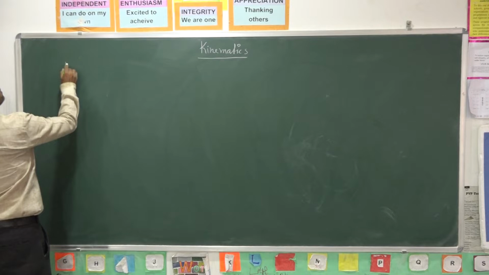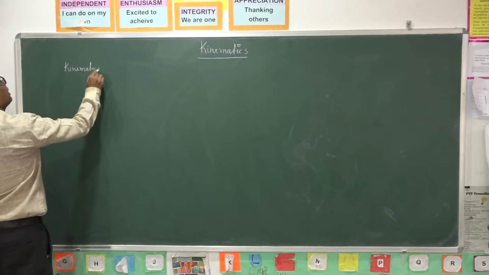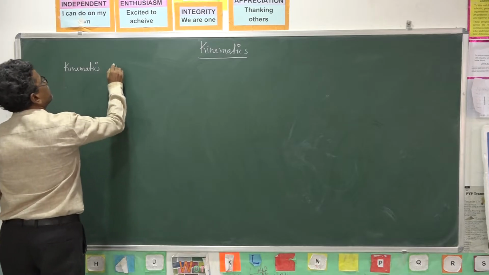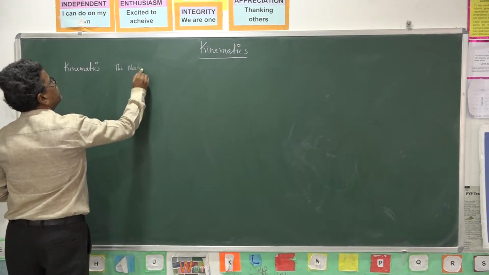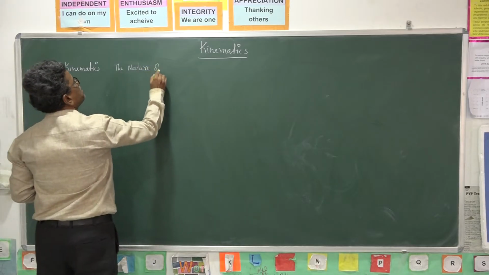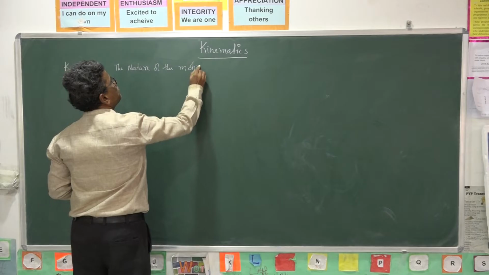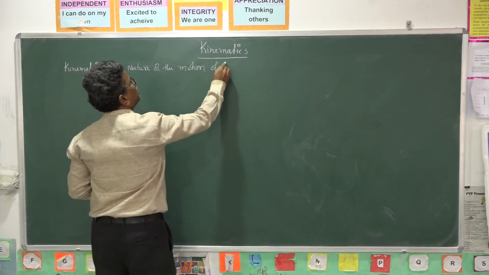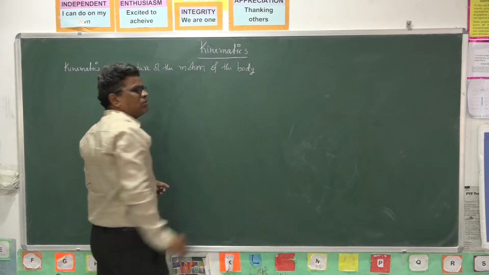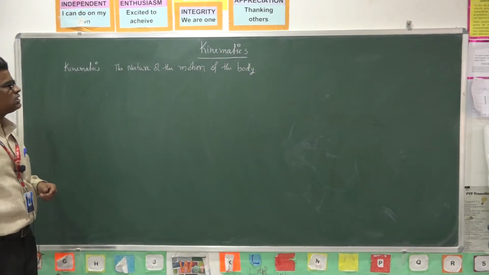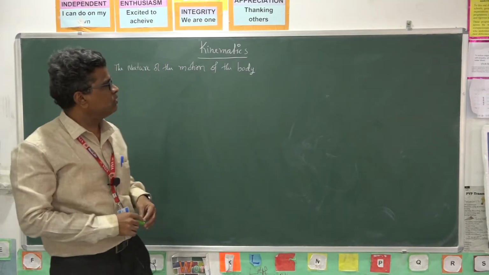Kinematics is a branch of physics, mechanics. Kinematics deals with the nature of the motion. What does it deal with? The nature of the motion of the body. This body we consider as a rigid body or a particle.